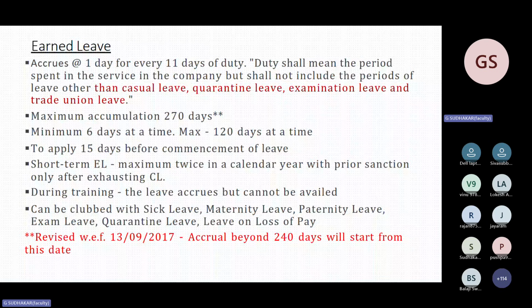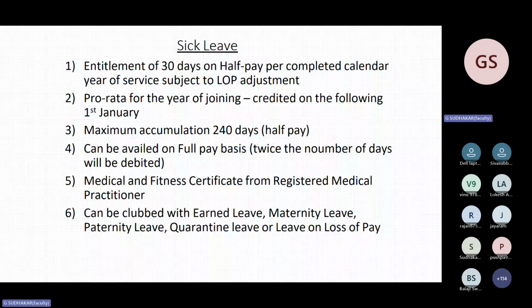But for new recruits who joined in the month of September or July, there will not be any SL credit. They will get credit only on 1st January 2026. After credit only, they can take SL.